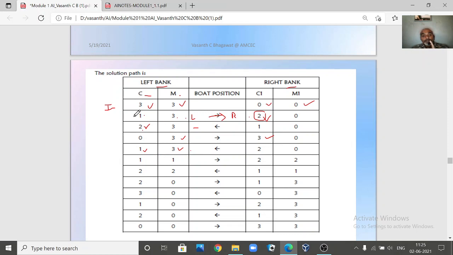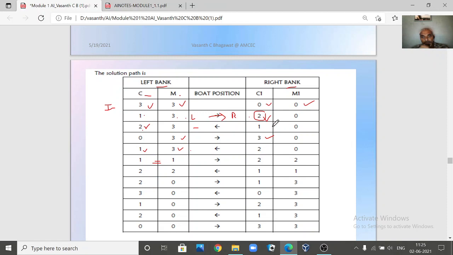equation. If you look here, the number of missionaries is always greater than or equal to the number of cannibals. Here 3 is greater than 1, here it is equal, here also equal. Here there are no missionaries, so no problem.